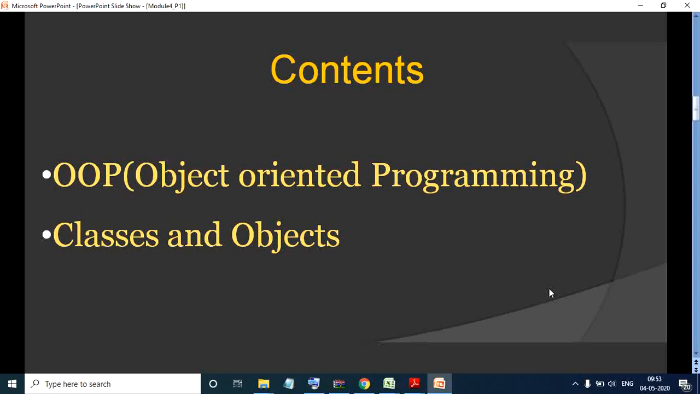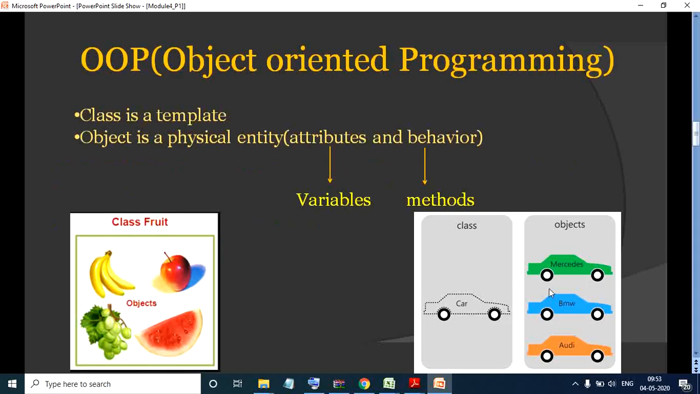And coming to classes and objects, if you want to study OOP, that is object oriented programming, classes and objects form the fundamentals. That is, they will tell you how classes are created, how objects are created, and how to fetch the values from your classes and objects.